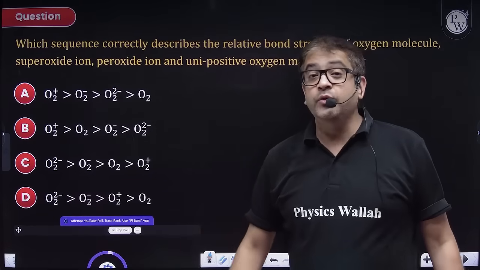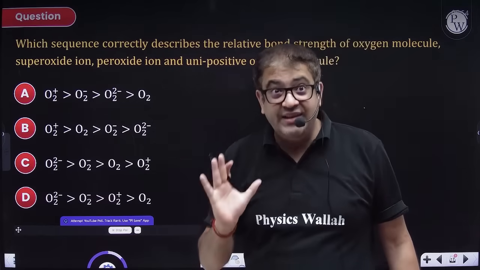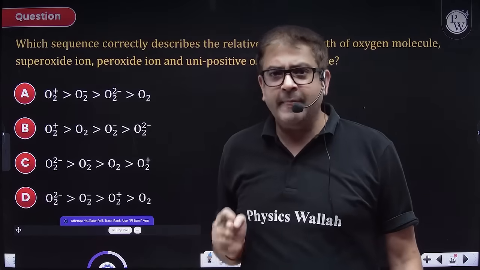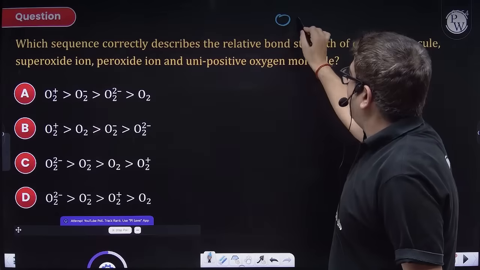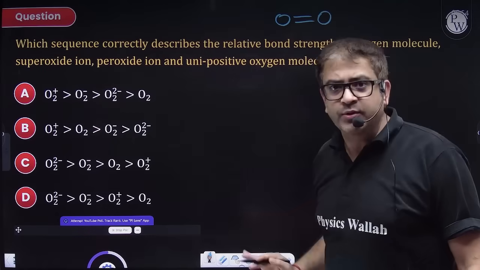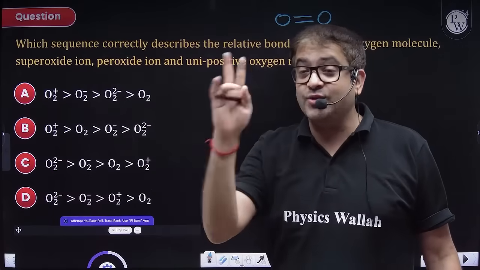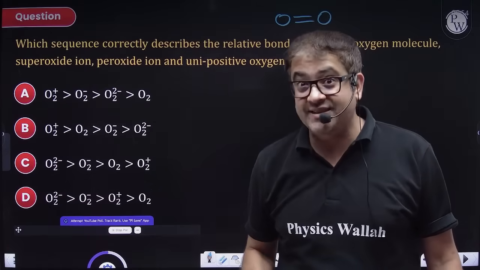Again, sir, you do not have to apply molecular orbital theory all the time. Instead, use common sense. Sir, what is common sense? Beta, common sense is if I have oxygen, then bond order is 2. And the two unpaired electrons are present where, sir? In pi star 2px and pi star 2py.